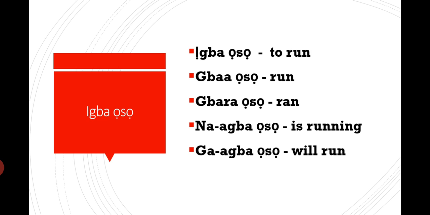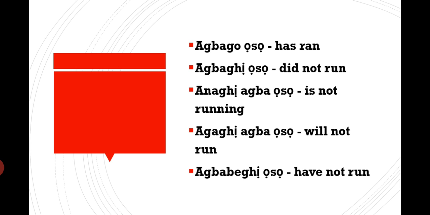It's called Igbo. Igbo is to run. Boso, run. Baroso, ran. Naboso is running. Gaboso will run. Abagoso has run. Abarioso did not run.